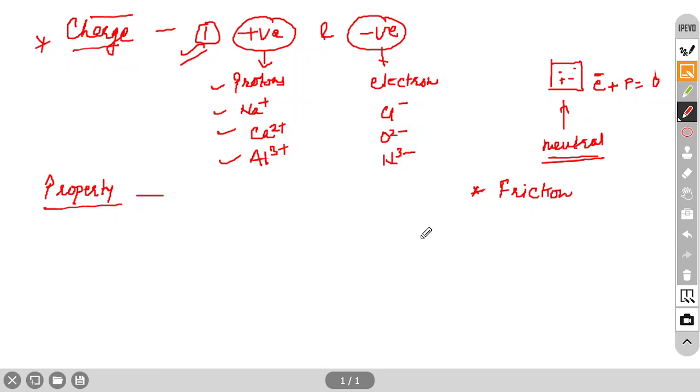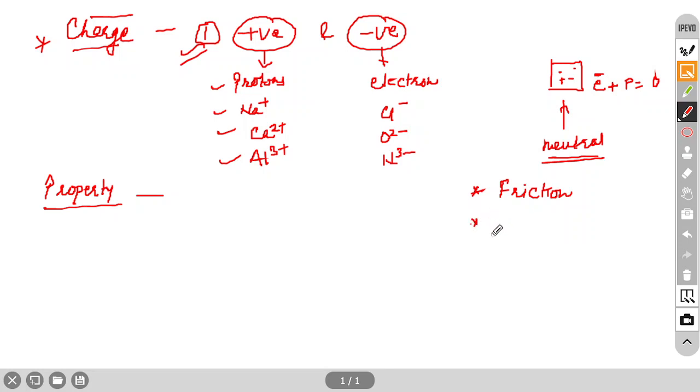I think you had this in junior classes also. So if you take a plastic scale and rub it in your hair, then what will happen? That scale will have positive charge or negative charge? Negative charge, yes, and the hair will get positive charge. So electrons will transfer from hair to the scale. That's why the scale will become negatively charged.